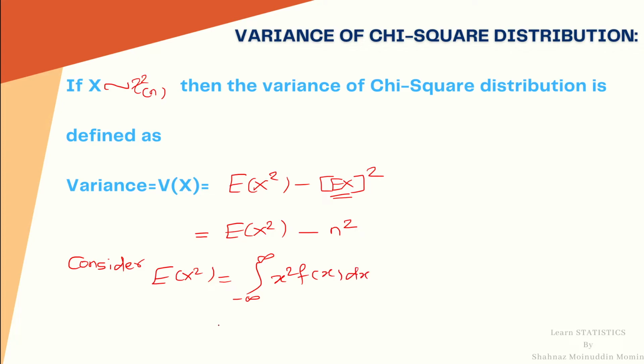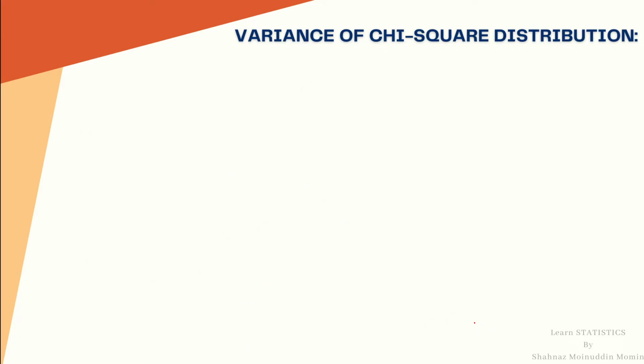Since x is from 0 to infinity, the range of chi-square distribution, so it is integration 0 to infinity x square into 1 upon 2 raised to n by 2 gamma n upon 2 e raised to minus x upon 2 x raised to n upon 2 minus 1 dx. We shall take constants outside the integration in order to simplify the integration more easily. So expected x square is equal to 1 by 2 raised to n upon 2 gamma n upon 2